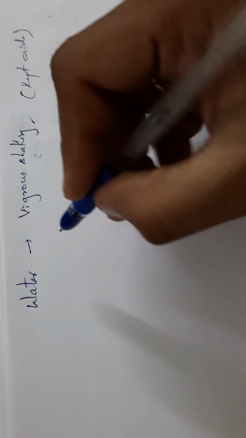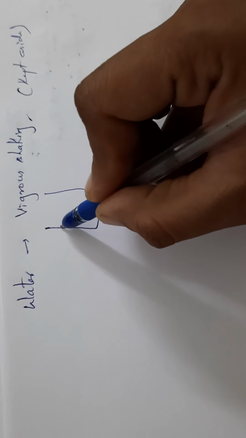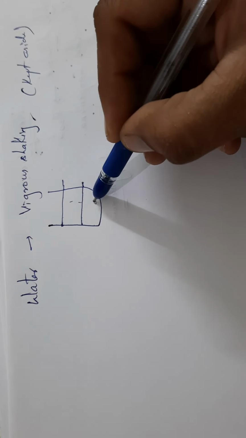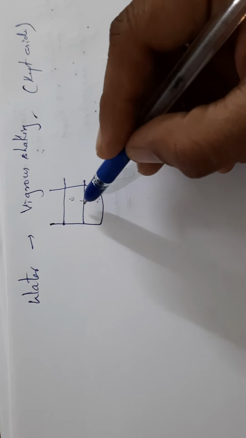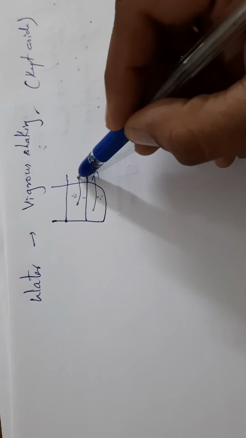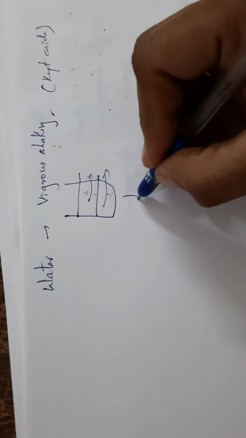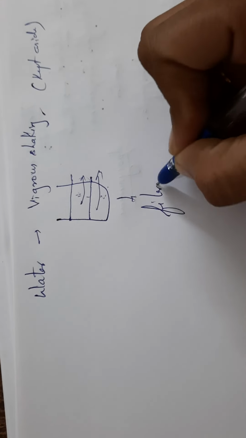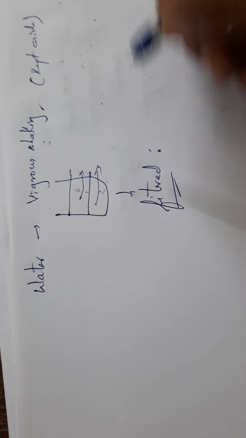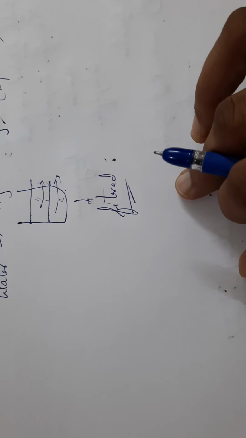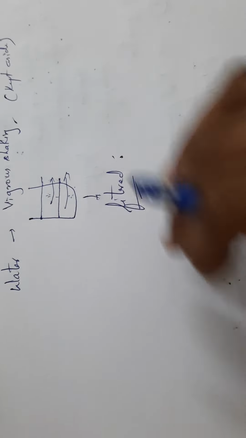Then what will happen, the whole layer will be like this, okay? We will get two layers, one will be the water layer and one will be our alkaloid layer. Then it is again filtered. Understood till here? This is the step 2 process.